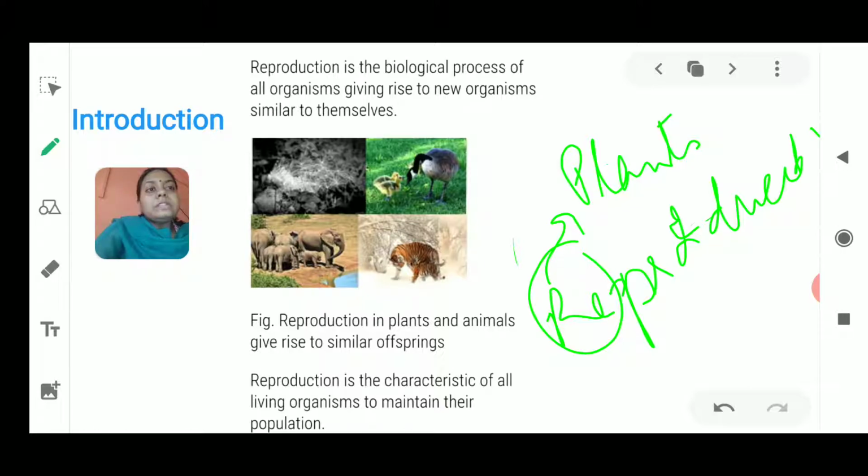So you will see that the seeds have the capability to give rise to a new plant, and this process of producing a new one is known as reproduction.